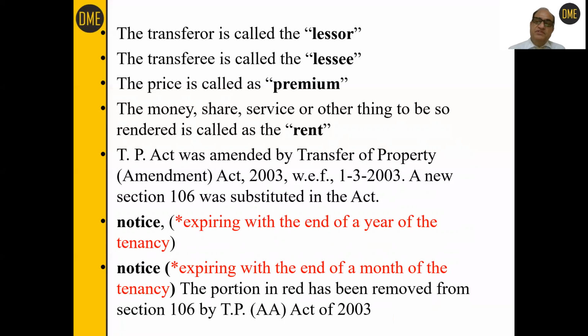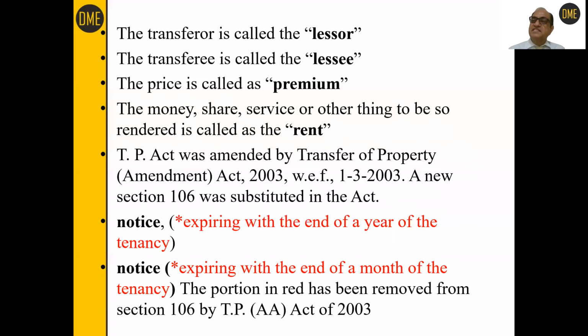And this notice which you are going to draft may be of two kinds. Notice may expire with the end of a year of the tenancy. For example, the tenancy was for 10 years ending on 31st December 2020. So this notice of terminating the tenancy which you are going to give, this notice must end, expiring with the end of a year of the tenancy.